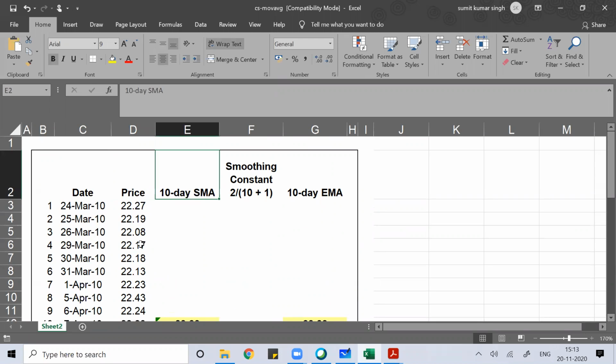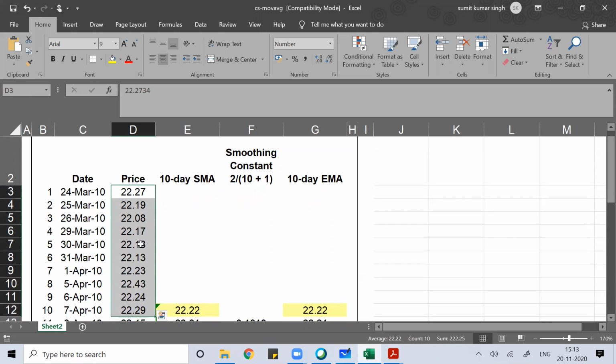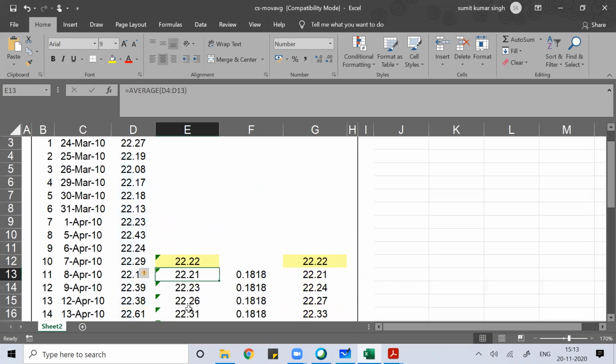So I just take the 10-day data: 1, 2, 3, 4, 5, 6, 7, 8, 9, 10. I'll do the sum of the 10-day data, and then I'll divide by 10. Then I get the 10-day moving average.